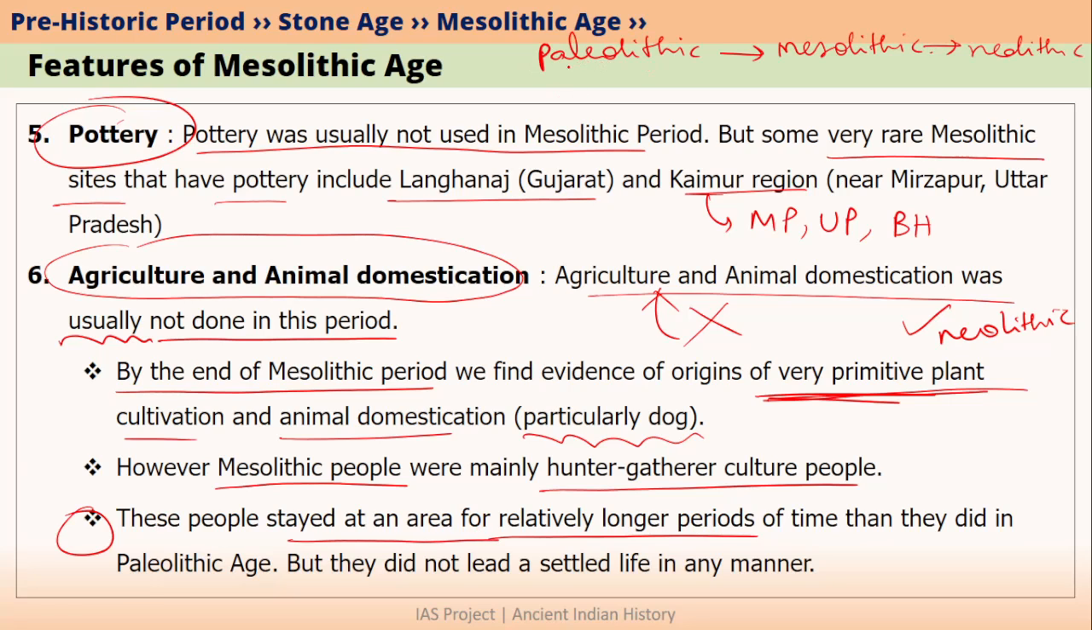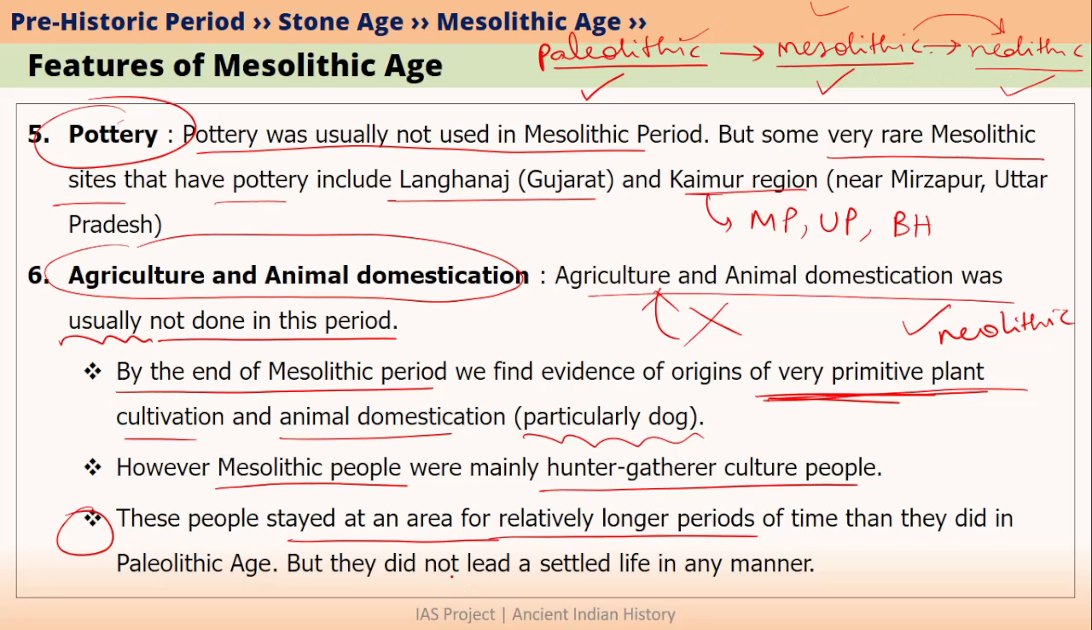Let's look at this once again. Paleolithic people were constantly moving. Mesolithic people mostly moved, but the movement of Mesolithic people was less than Paleolithic people, and more than Neolithic people. Neolithic people started to do agriculture, so their movements were very less compared to these two.